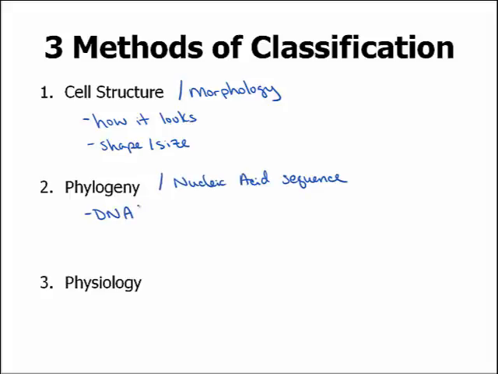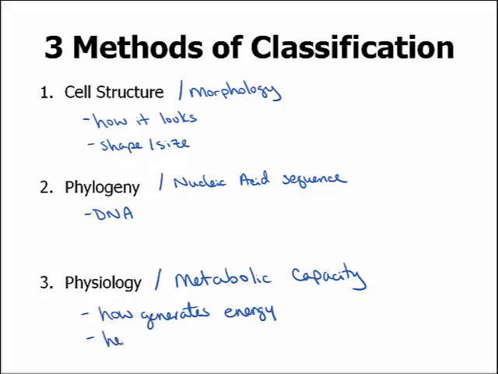We can look at an organism's DNA to determine its family tree and classify it by that. This is referred to as phylogeny. The third way is to look at an organism's physiology or its metabolic capacity. This is how it generates energy, how it metabolizes.